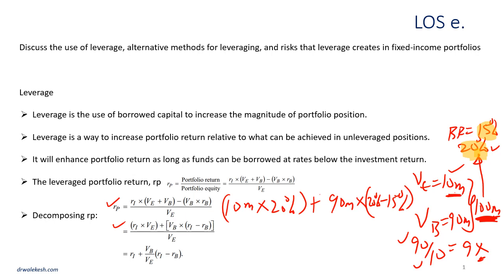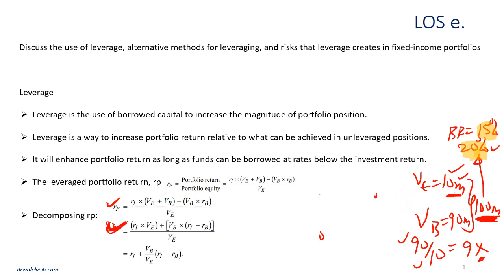So net off, I'm earning 5% on the borrowed amount. I pay 15% and I receive 20% on the 90 million. So I'm still in a good position. Then divided by what? Divided by my original equity, which is 10 million. So we can see that it's exactly what we have in the second formula here. I want to believe we should be good to go. Whichever method you decide to use, whether the first formula or the second formula, you are still good to go. So let's look at the third formula.